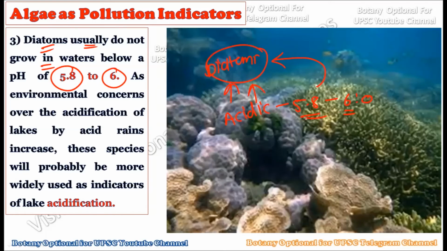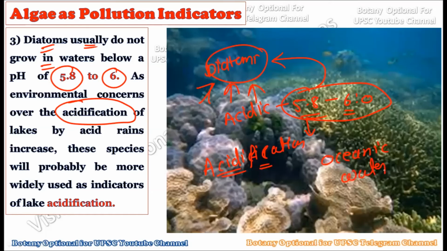Now, if the pH goes down below this level, then in such a condition diatoms will not grow in such an area. Okay, nowadays there is a famous term regarding the changes in the environment, called acidification. Acidification is nothing but the acidification of the oceanic water due to the presence of acid rains.